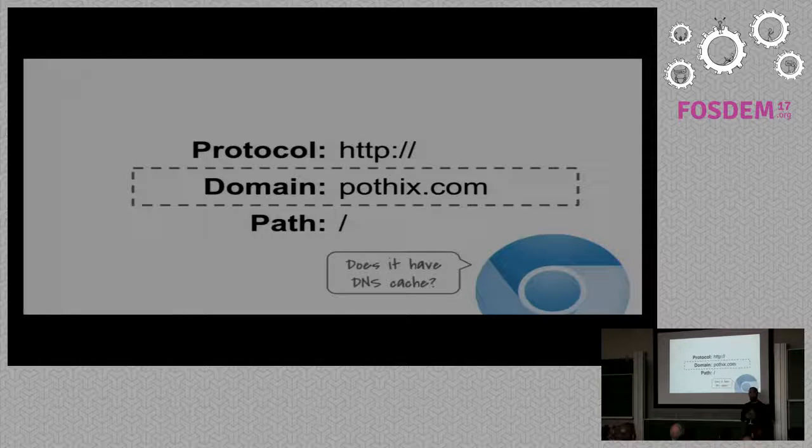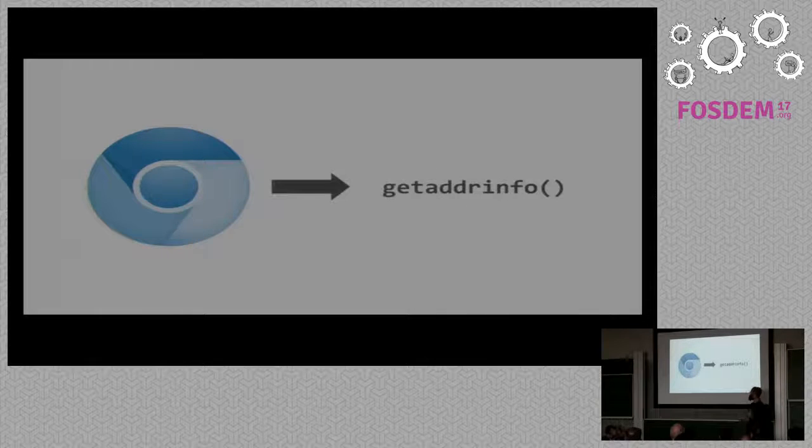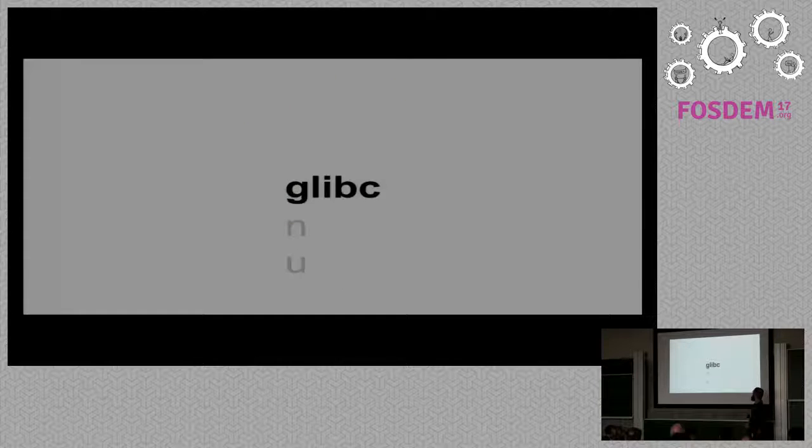It will check if we have DNS caching for that. Chromium has its own implementation of DNS. You can check the Architecture of Open Source Applications book. There's a chapter about that. So Chromium has its own implementation of DNS, so it can go faster. But we will not continue with that. We will use getaddrinfo. There are 2 main implementations, the internal implementation and getaddrinfo using the operating system. So we will use getaddrinfo so we can get into the operating system right now.